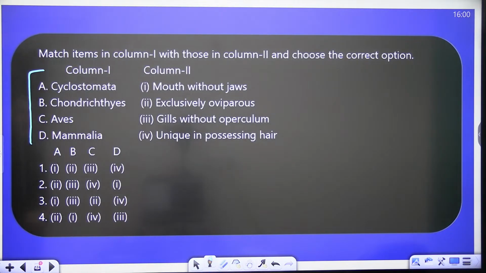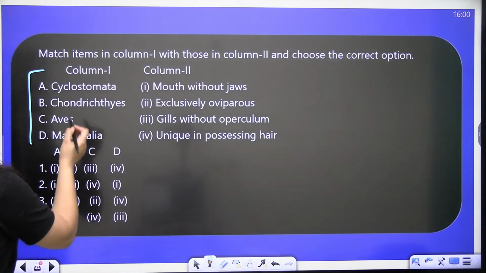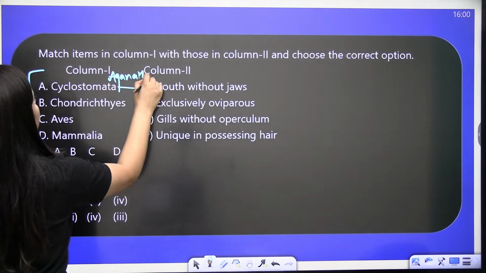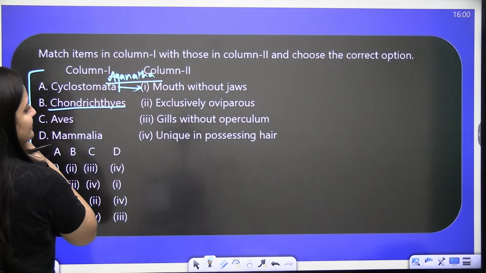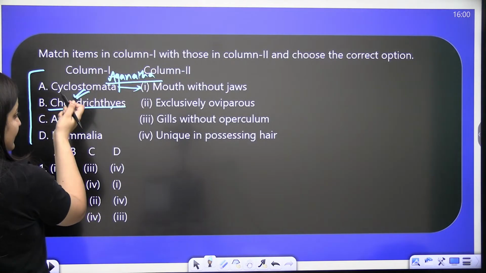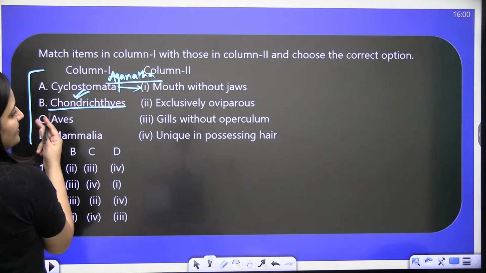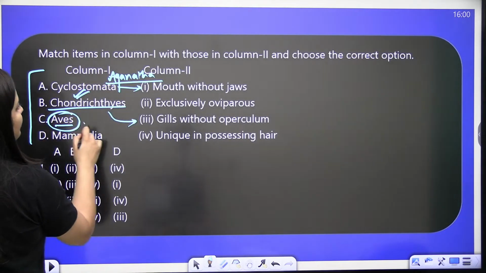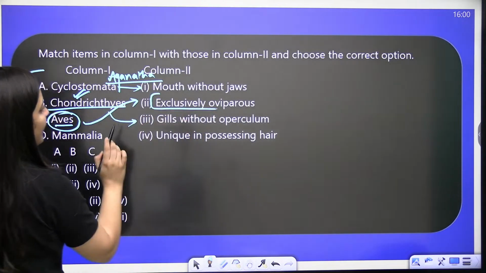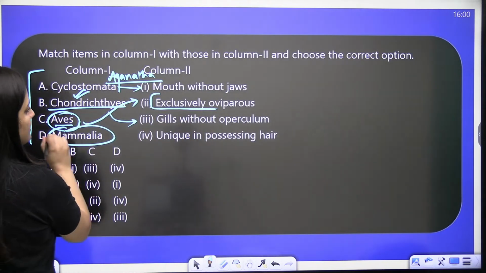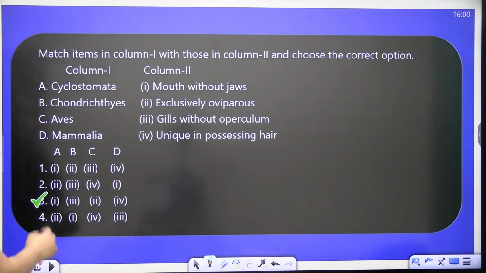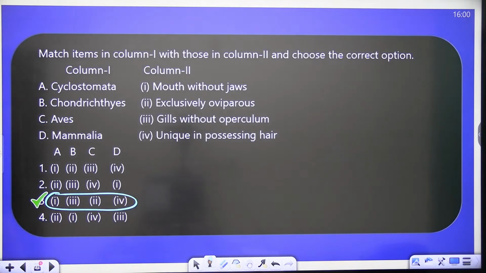So now answer this. Cyclostomata, you know that, mouth without jaws, so it is agnatha. Chondrichthyes, they are cartilaginous fishes, right, bache? So their gills are without operculum. Aves, you know that they lay eggs, and mammals have hair. So obviously the correct answer here is A with 1 C. This is the correct answer.